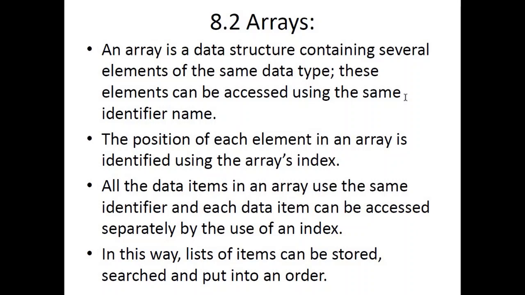Each member of an array is given a specific index number or sequence number, and by the use of that index number, the position of each element in an array can be identified. All the data items in an array use the same identifier, meaning they have the same name, and you can access them by using the same name. Whereas in order to distinguish between them, we use their index number or position number. In this way, a list of items can be stored, searched, and sorted.